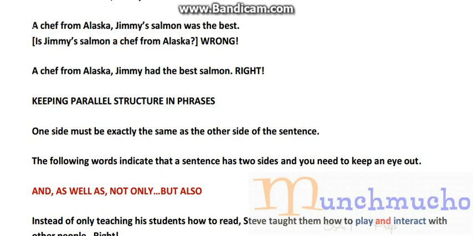However, is Jimmy Salmon a chef from Alaska? Does that make any sense? Can a salmon be a chef from Alaska? No, it doesn't make any sense. Therefore, this introductory modifying clause should not be right next to Jimmy Salmon, because we cannot say a chef from Alaska, Jimmy Salmon was the best, because Jimmy Salmon is not a chef from Alaska.